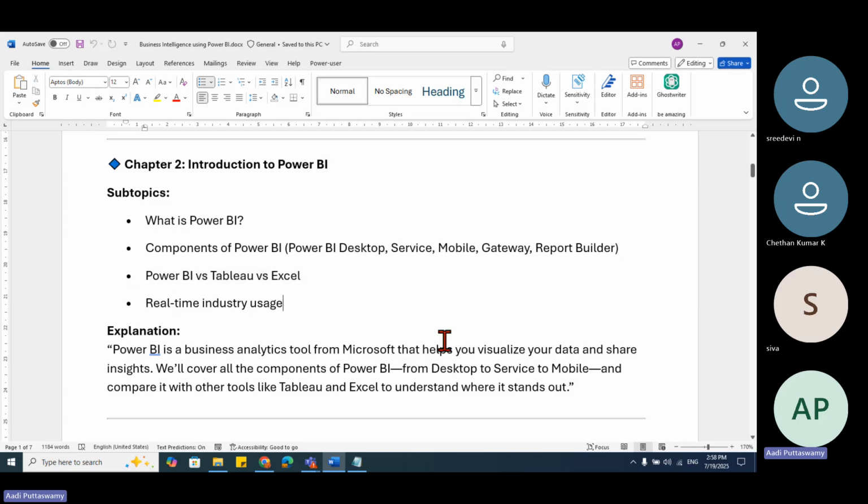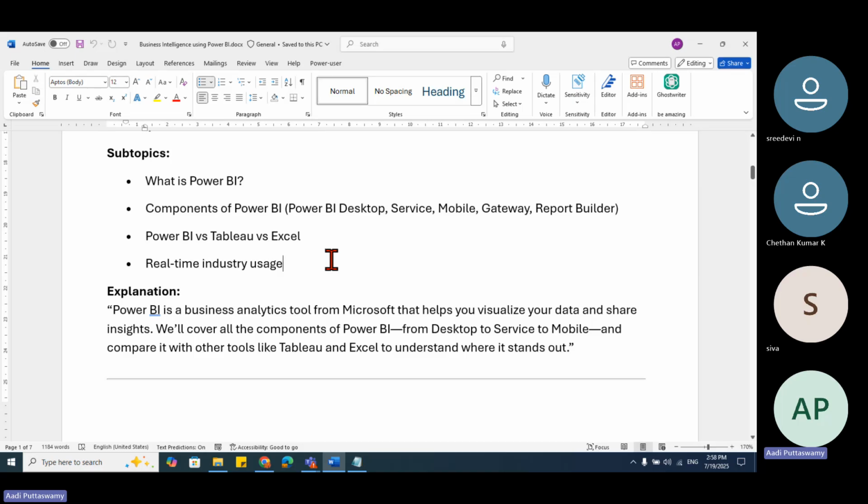Okay, fine. Power BI is what? Power BI is a business intelligence tool. Just now I told you. This is from which company? It is from Microsoft. Okay, it's a Microsoft product. Now, in this Power BI, we have various different components as well. What are those?